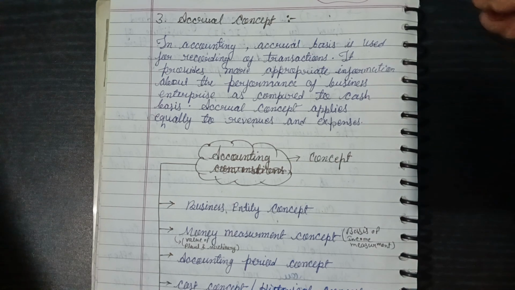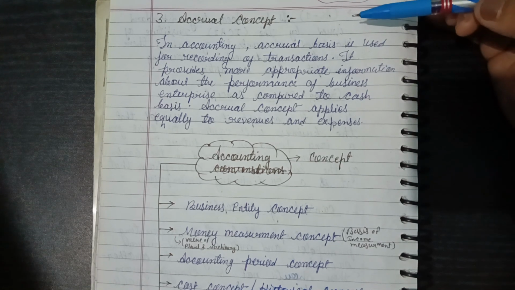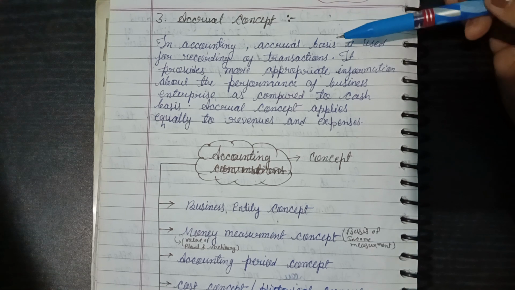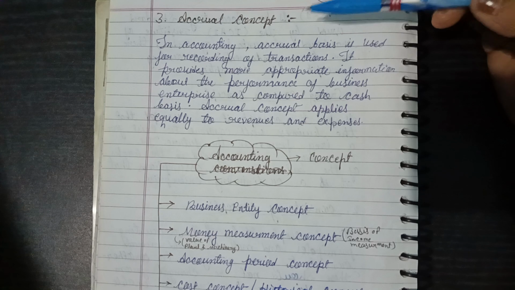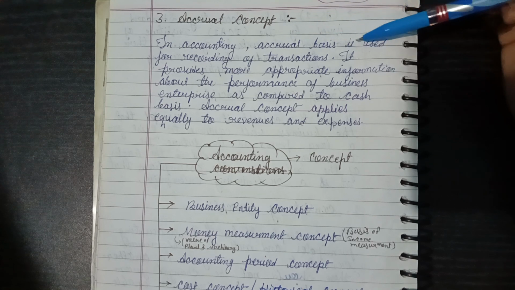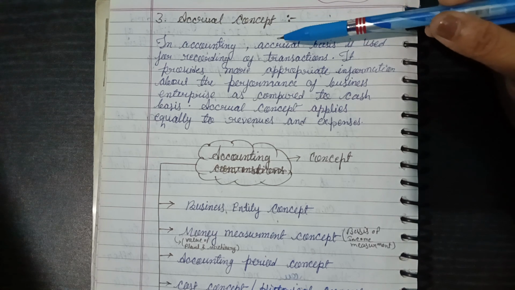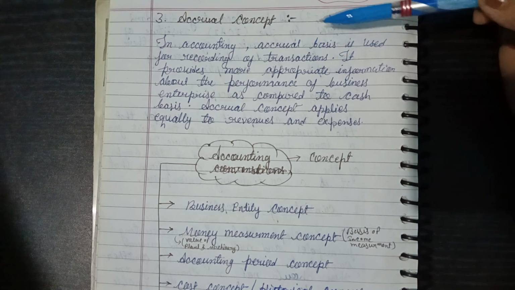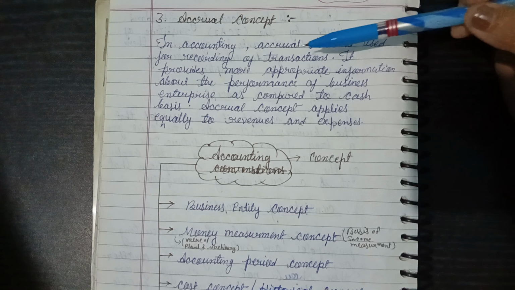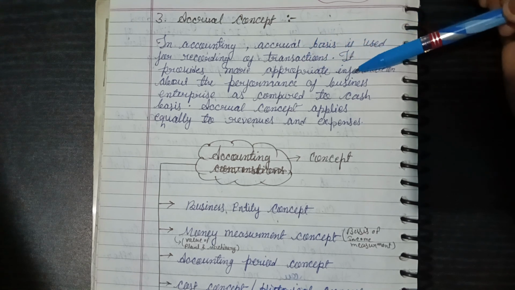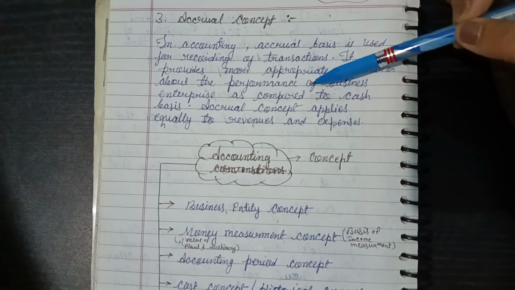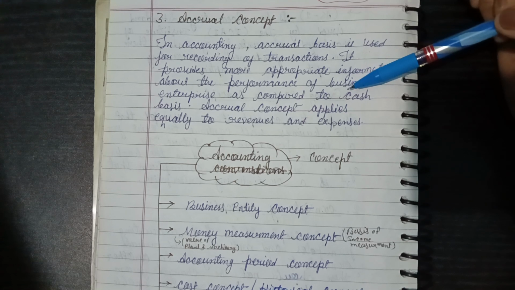And next is the accrual concept. This concept is related to transactions. In accounting, the accrual basis is used for recording of transactions. It provides more appropriate information about the performance of a business enterprise as compared to the cash basis.